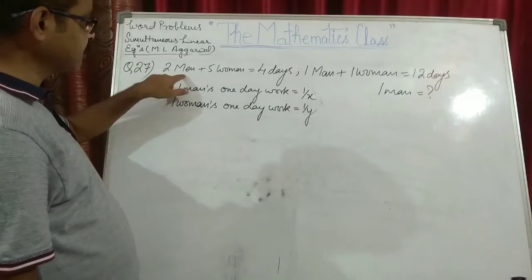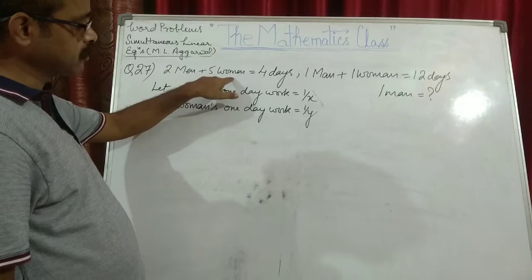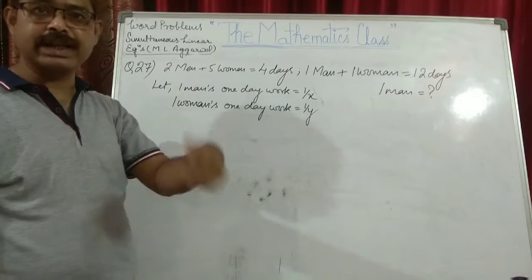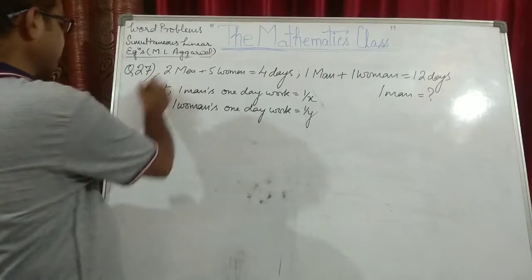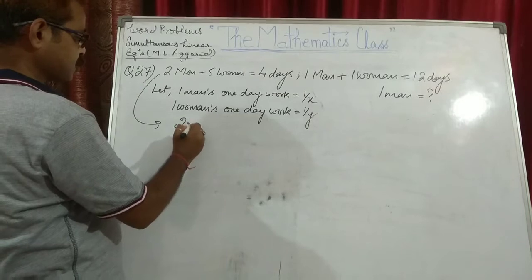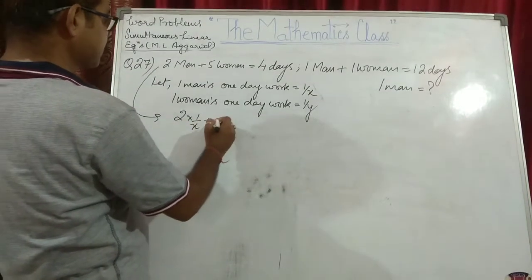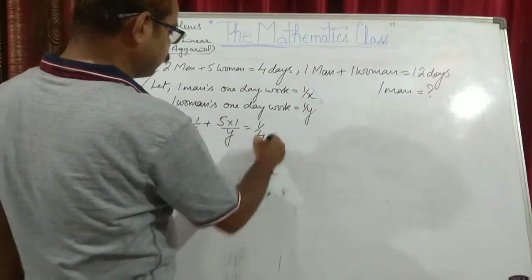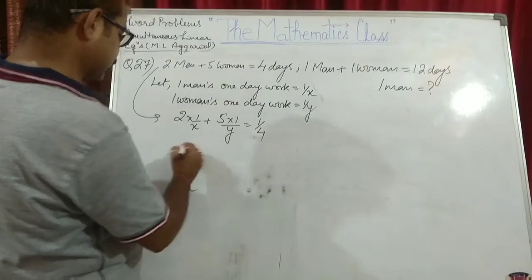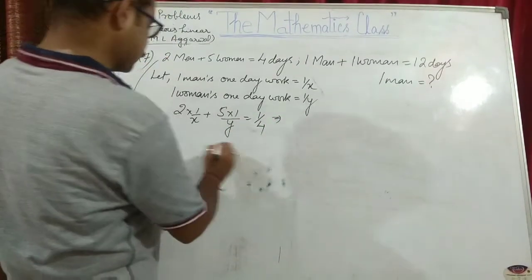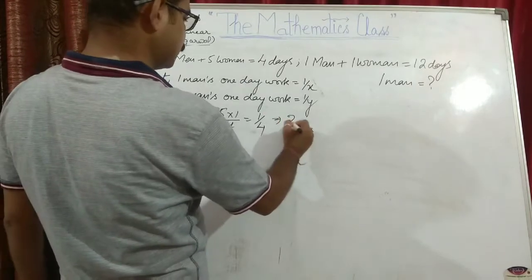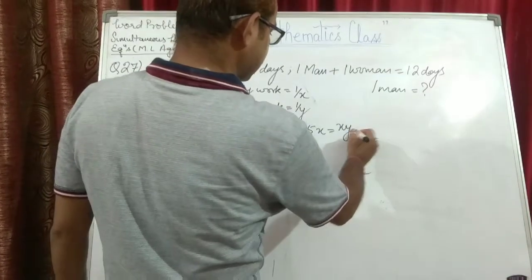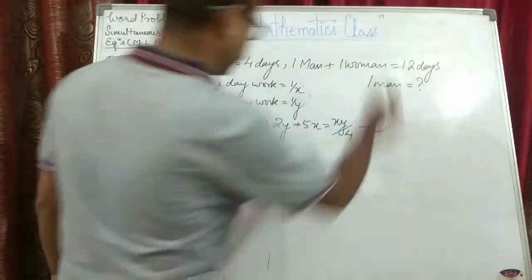2 men's 1 day work plus 5 women's 1 day work will be 1 upon 4, because they complete the work in 4 days. So in 1 day they will be doing 1/4 of the work. From this we can say 2 times 1 upon X plus 5 times 1 upon Y is equal to 1 upon 4. Now you can solve it by taking the LCM. XY is the LCM over here. So this will be 2Y plus 5X is equal to XY upon 4. This is equation number 1.